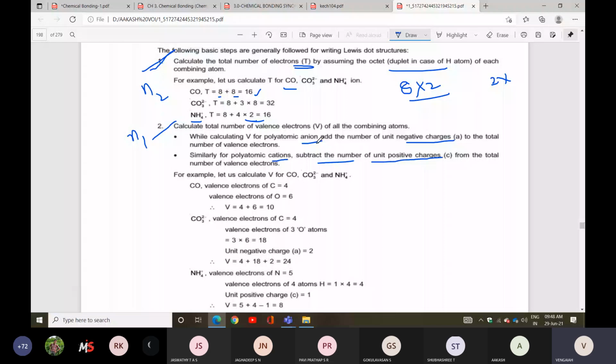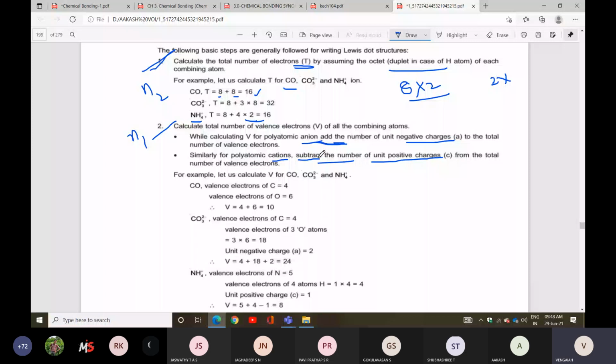So in the anion condition, what are they doing? Adding. Anion has a negative sign, negative is nothing but gain of electrons. Positive sign, that is cation, there will be loss of electrons. That's why they are subtracting. Be careful, whether cation is given or anion is given.